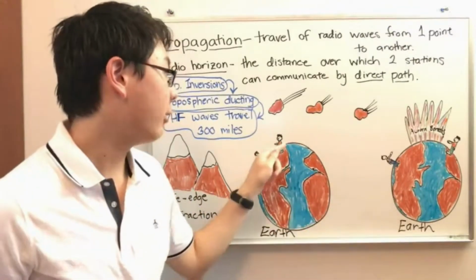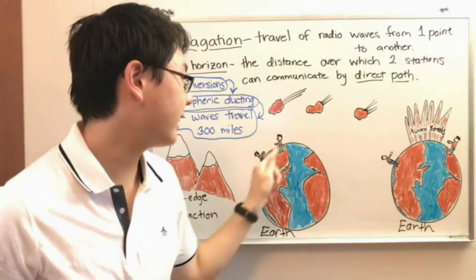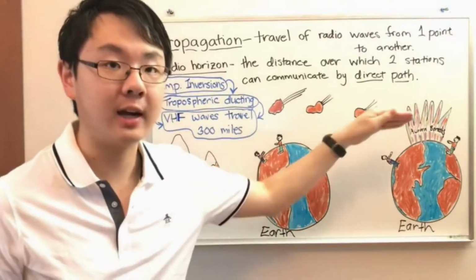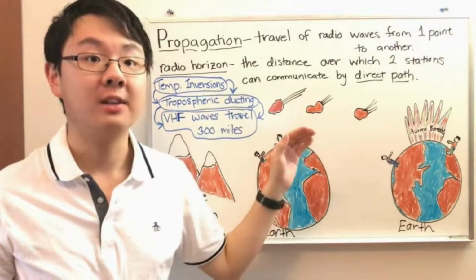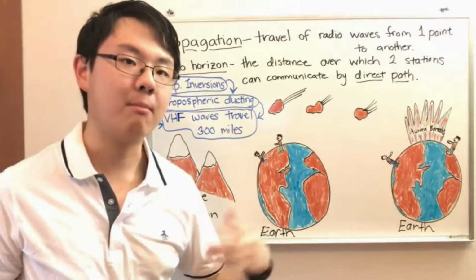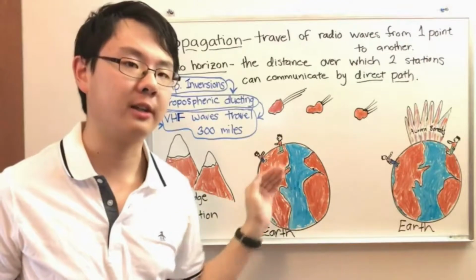So in other words, radio waves sort of bend a little bit, so they can get around this curve a little bit. They're not totally in a straight line. The Earth seems less curved to them, so they can get over the hump. But they can't get over it that much. Radio waves, for the most part, travel in a straight line.